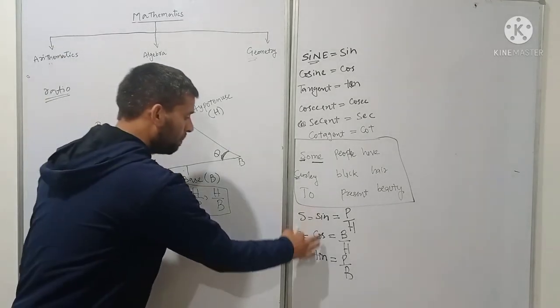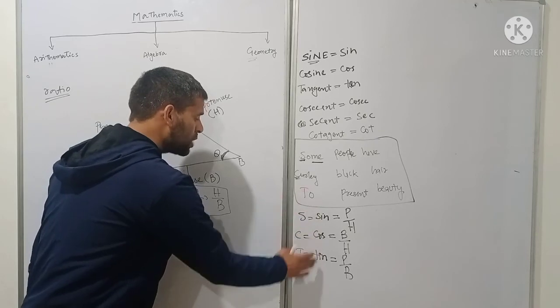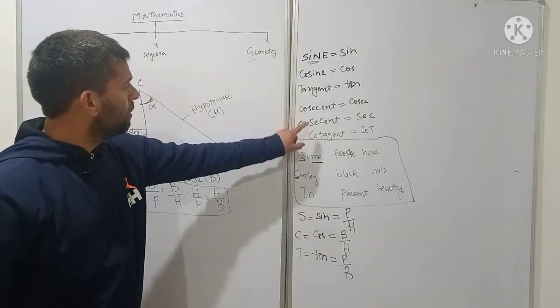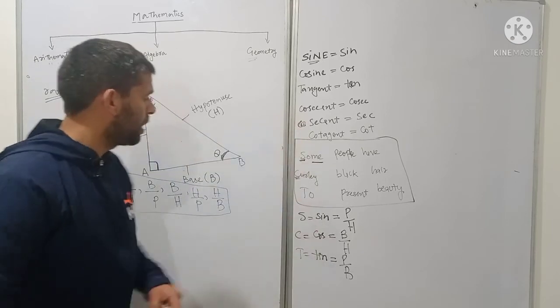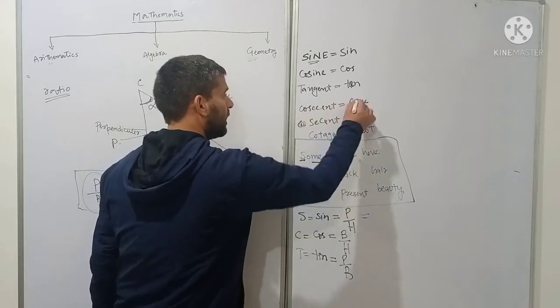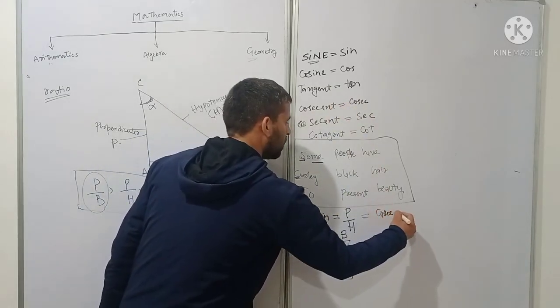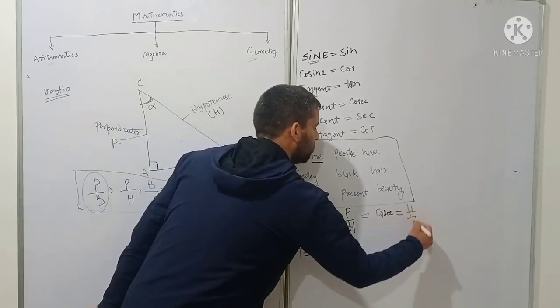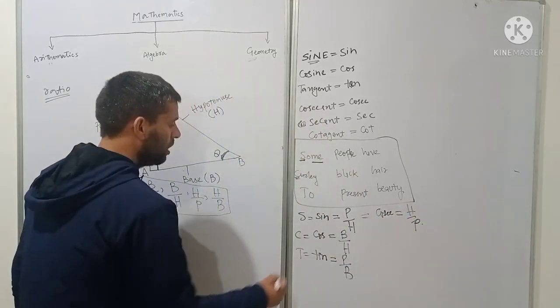Now, you have to remember only these ratios, only these three words, because the other three are the inverses of these three. Cosecant, cosec, is the inverse of sine, so it means hypotenuse upon perpendicular.